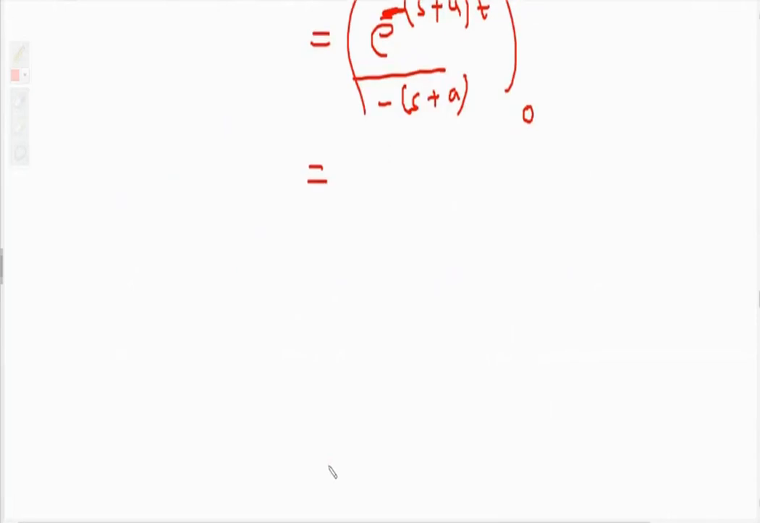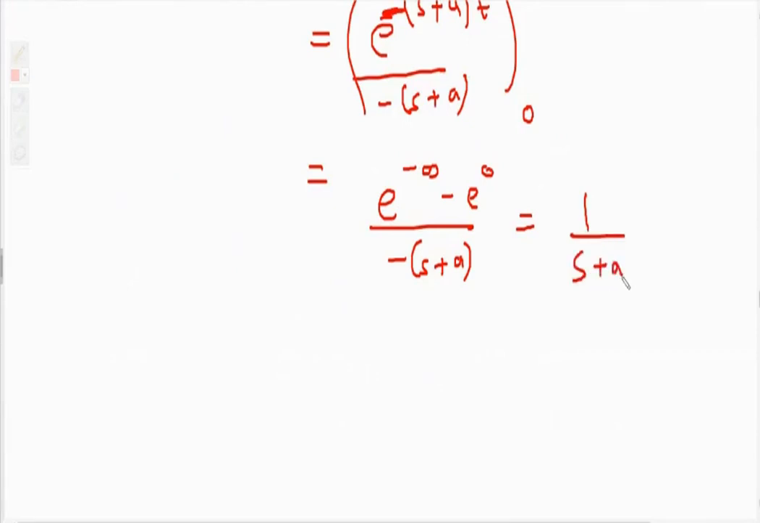Now substitute upper limit, it becomes e raised to minus infinity, then minus lower limit e raised to 0, upon minus (s plus a). e raised to minus infinity is 0, e raised to 0 is 1, so 0 minus 1 upon minus (s plus a), it becomes simply 1 upon s plus a. Now what is your pole? s plus a greater than 0, so your ROC is real of s greater than minus a.